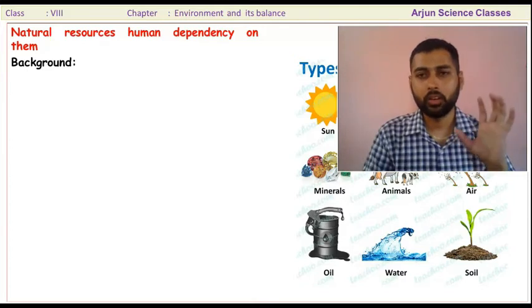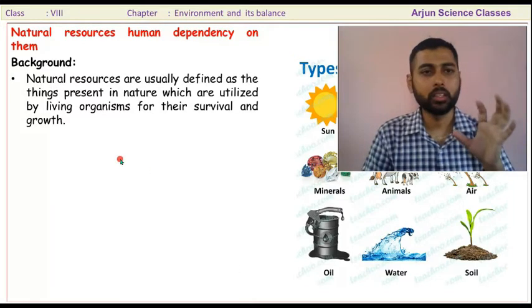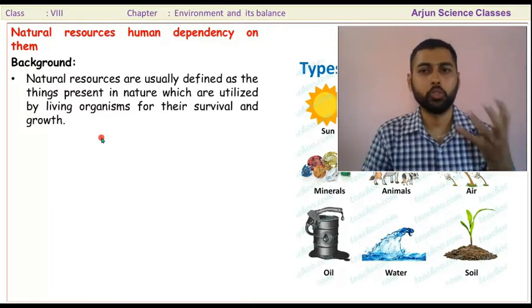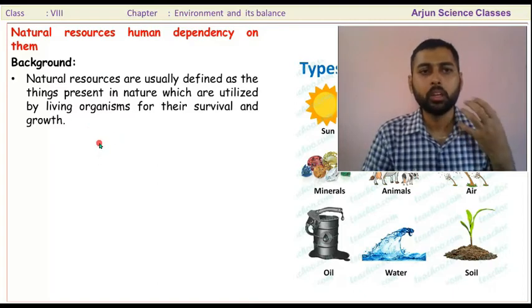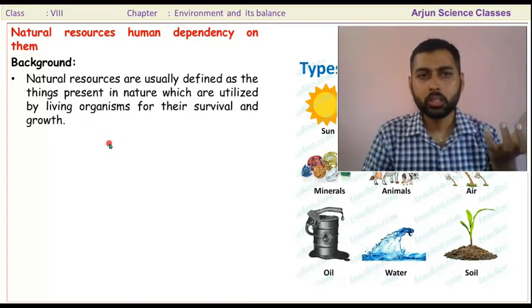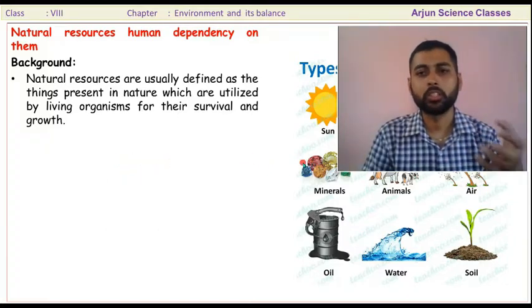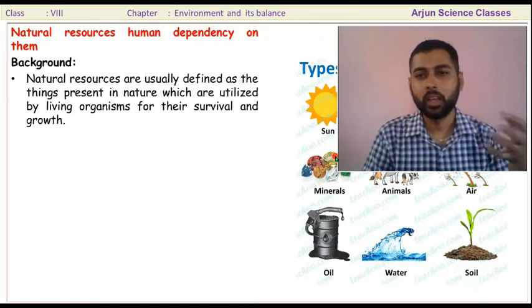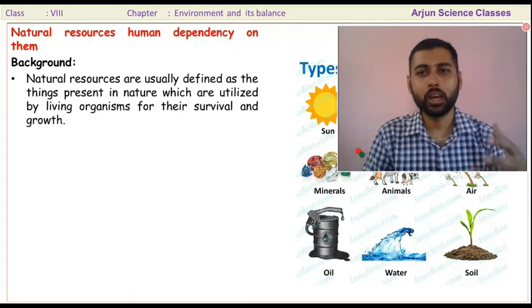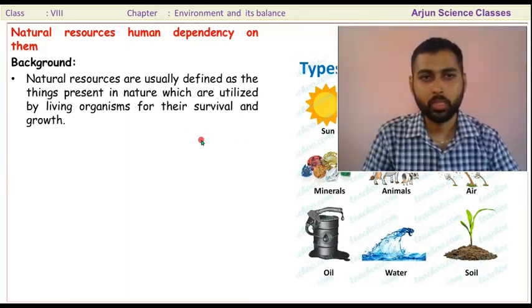First of all, background regarding this. What are natural resources? Those resources which are found in nature. For example, air, water, sunlight, minerals, plants, animals. These all are natural resources.